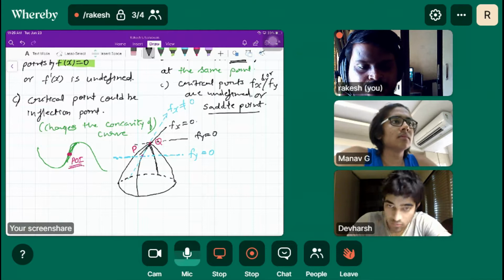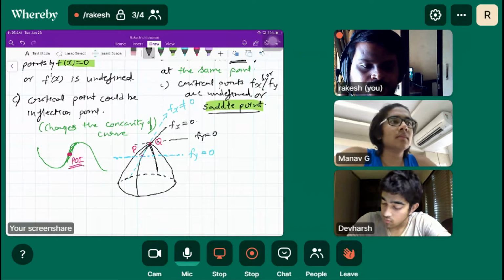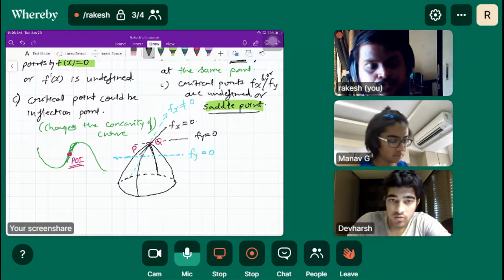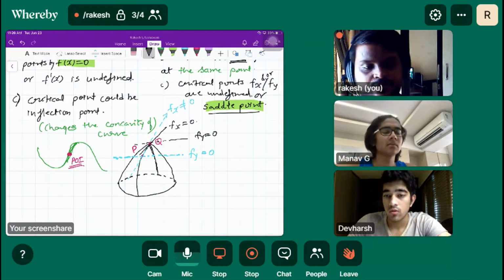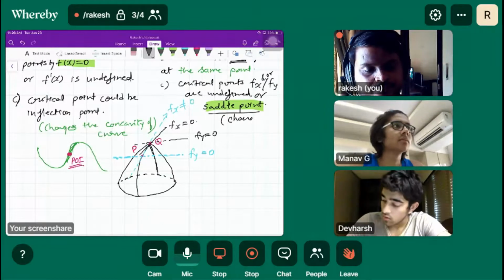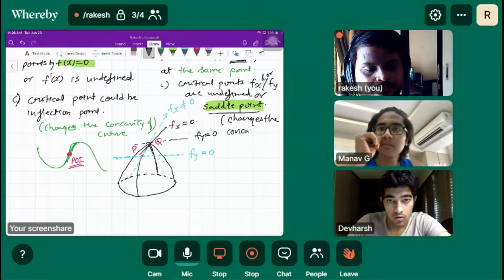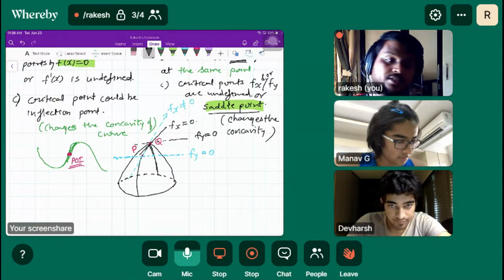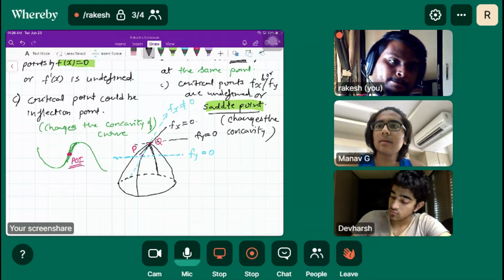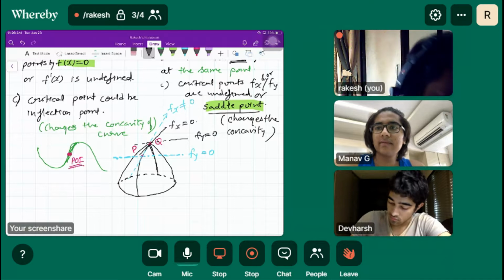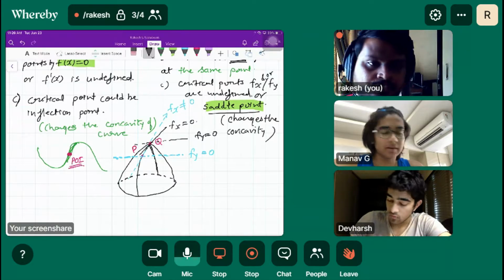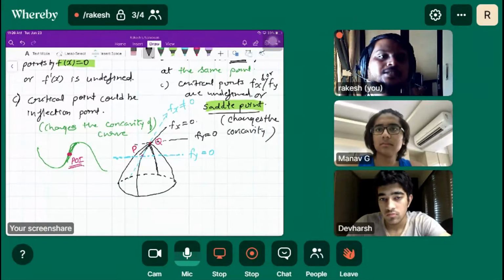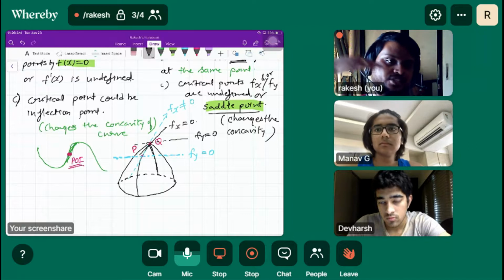So what is a saddle point here, and what does a saddle point do in the case of a multivariable function? It also changes the concavity. So the saddle point is the inflection of a 3D shape, right? Yes, you can say that, but it is not called a point of inflection. That is a saddle point, where the function changes its concavity.